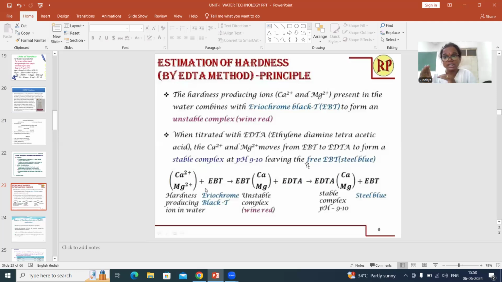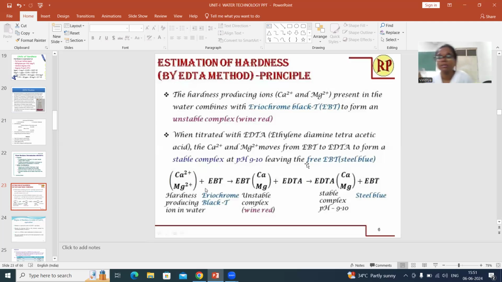So that means once blue color is seen in the water, permanent blue color, I'm telling you again, once permanent blue color is seen in the water, you have to stop titrating. That means all calcium and magnesium ions have formed complex with EDTA. So if you add extra EDTA, it will just be in the solution. You don't have any calcium and magnesium ions. So that is why, in order to calculate the exact amount of hardness, once the color changes from wine red to blue, you need to stop titrating. Okay, so stop the titration and note down the end point.